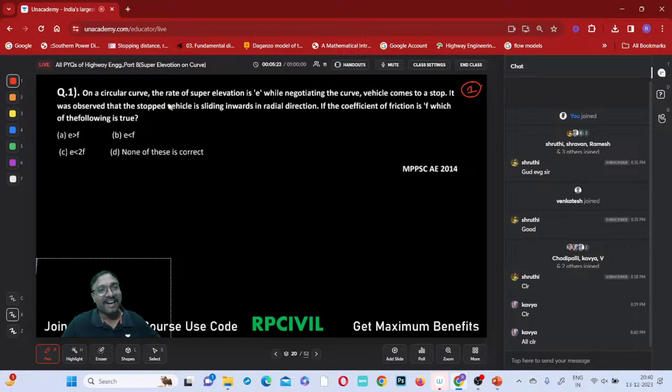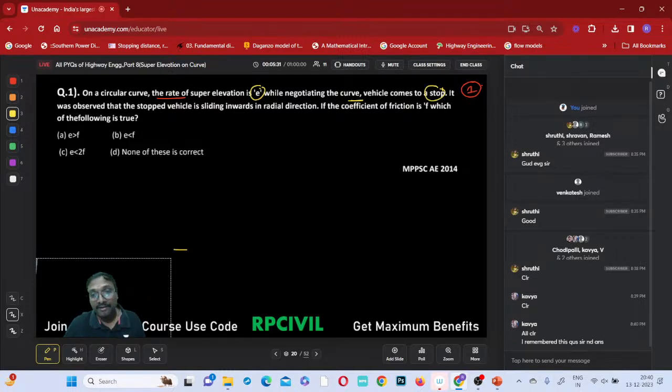Good evening. On a circular curve, the rate of super elevation is E. While negotiating the curve, the vehicle comes to a stop, right? On the super elevation one. You remember this question and answer both? Very good. So what happened? Is the vehicle in the moving condition or in the stopped condition? Vehicle is in the stopped condition only, na?